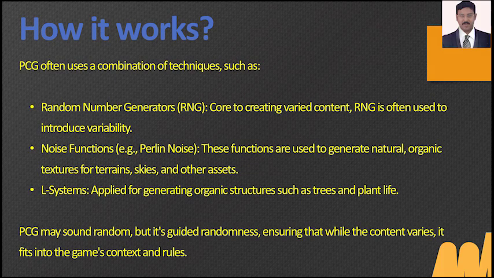So let's see about how PCG works. It often uses a combination of techniques such as random number generators, noise functions, and L-systems. RNG creates varied content and is often used for variability. Noise functions are used to generate natural, organic textures. This is well suited for generating organic structures such as trees and plant life. PCG may sound random, but it is guided randomness, ensuring variety.